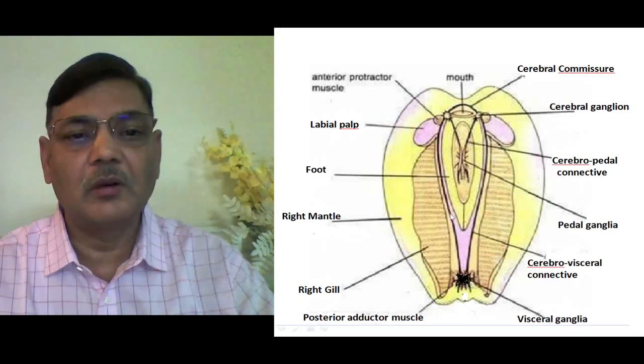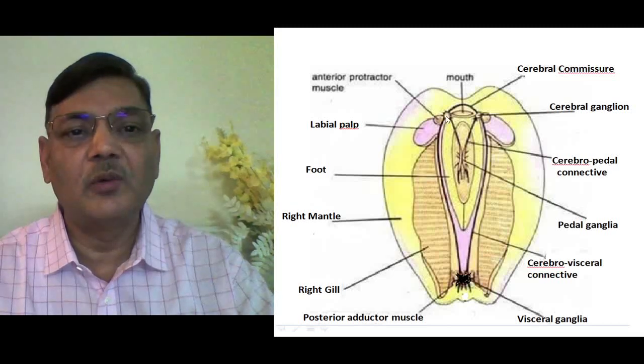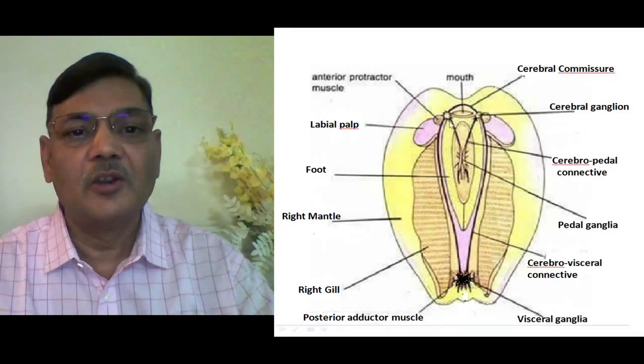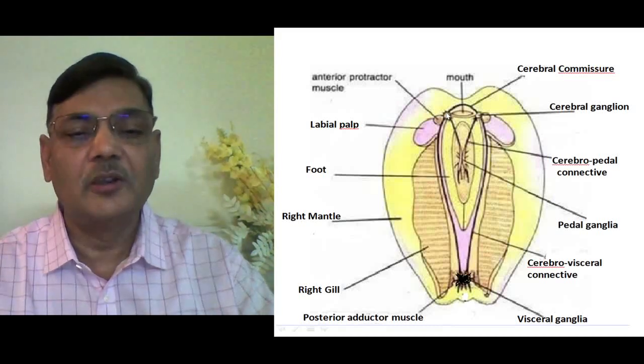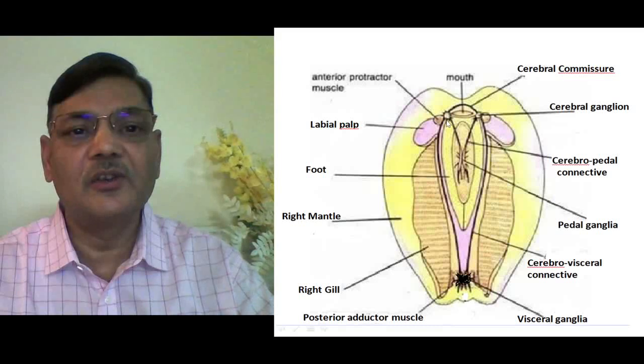Because it is a paired structure, there are two inner gill laminae. From their upper side such fine nerves go and join the cerebral ganglion of the respective side. So you can have an idea exactly how the nervous system is organized in the case of Unio. That idea you can gain by seeing this diagram.